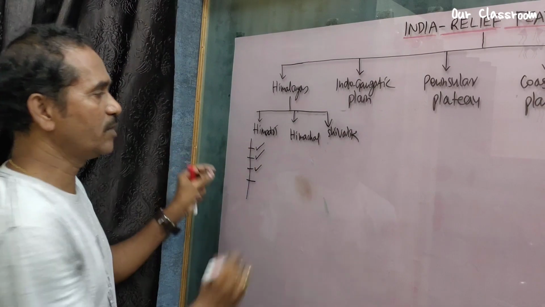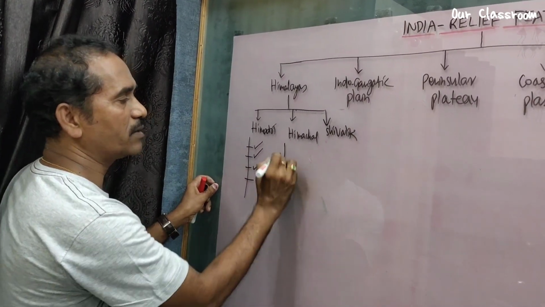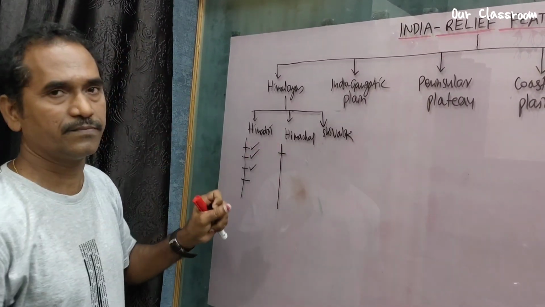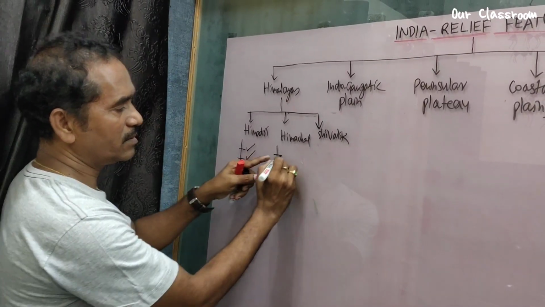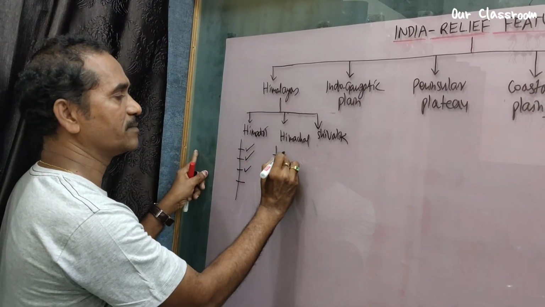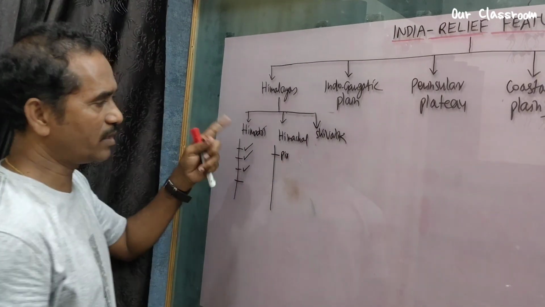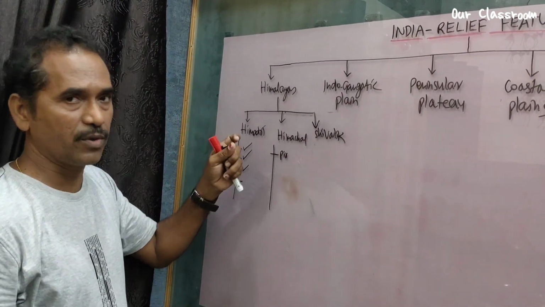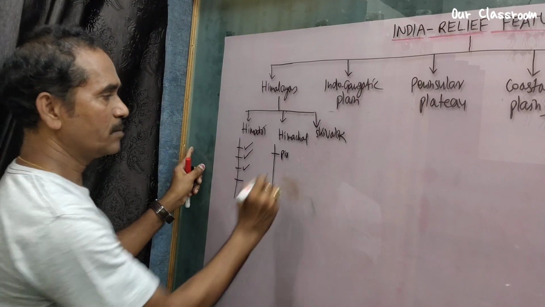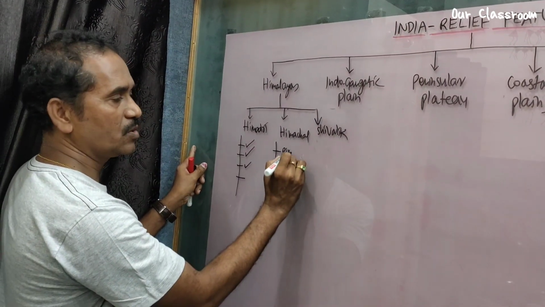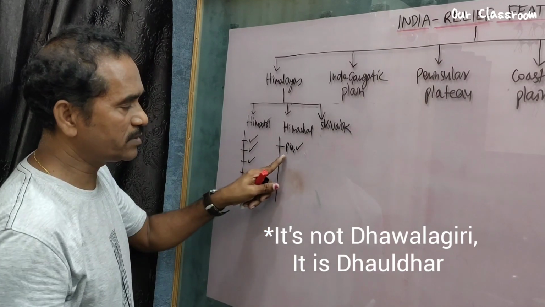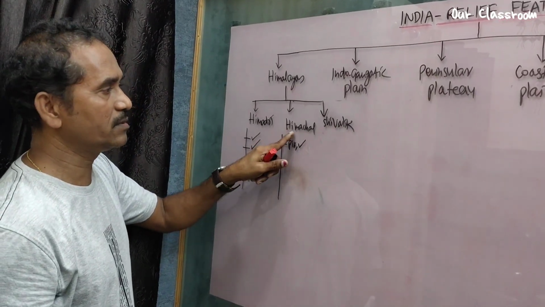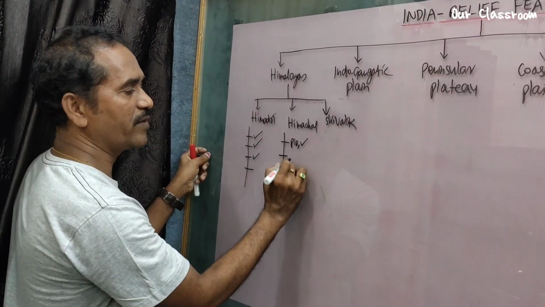Now move on to Himachal. What are the important points about Himachal? We see the longest range, Pir Panjal. We forgot to do map pointing in the mind map. Pir Panjal is also important, and also Mahabharat, Dhauladhar. Important are the valleys.